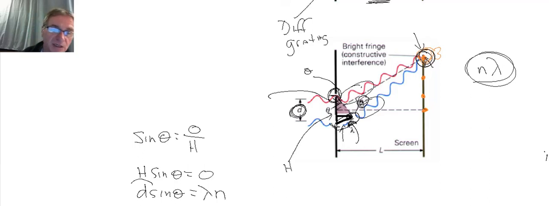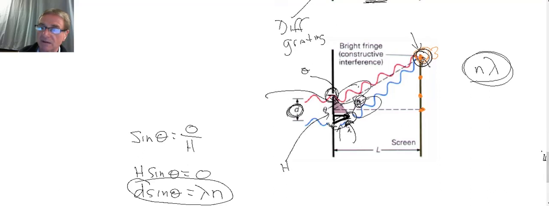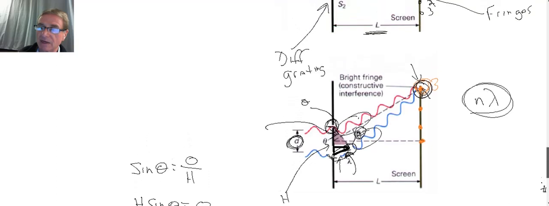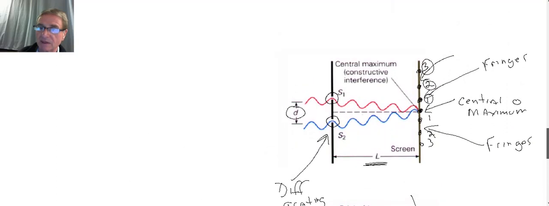So this is an equation that we can use to solve for a variety of things. So what are all these things? Let's go back up. Let's move this back up here a little bit. Okay. So my equation is d sine theta equals n lambda.